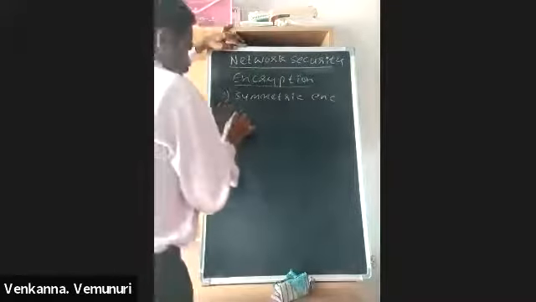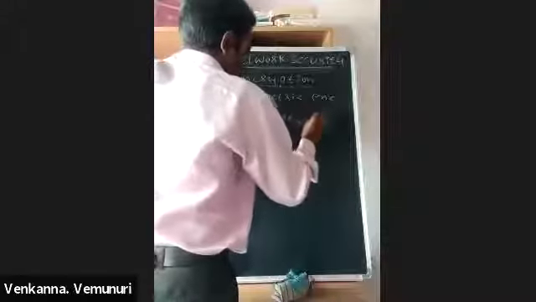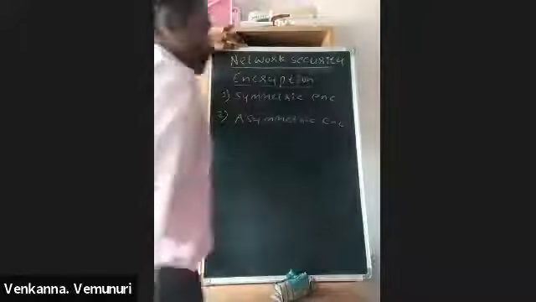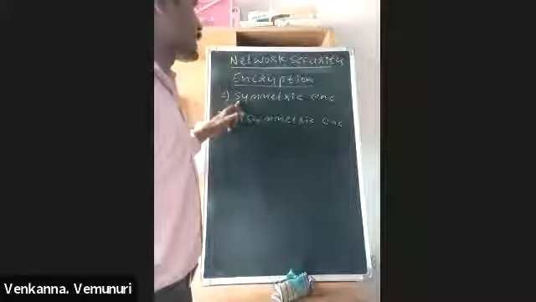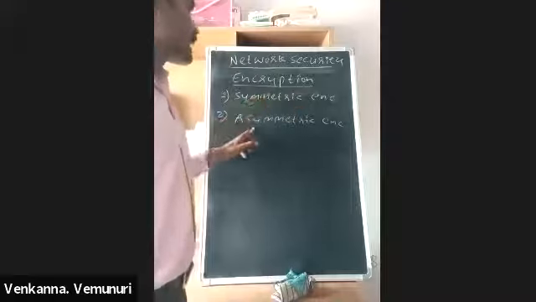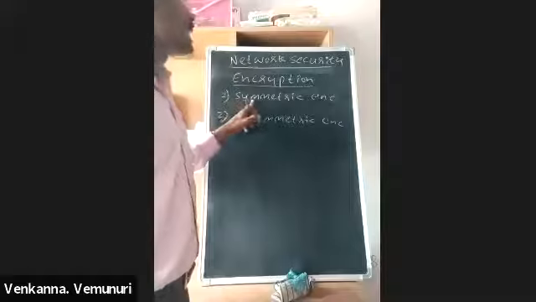Another one is asymmetric encryption. So encryption is two types: one is symmetric encryption, and another one is asymmetric encryption. First, we are discussing symmetric encryption.